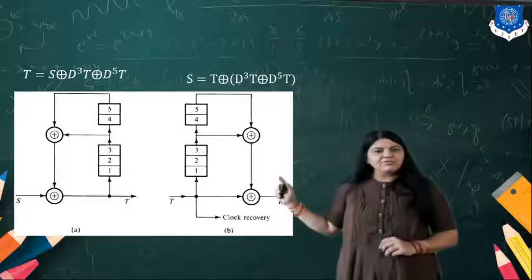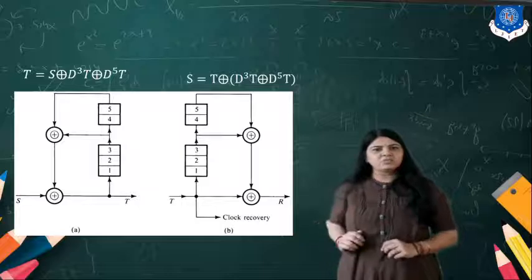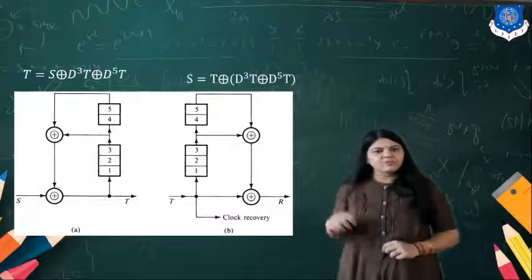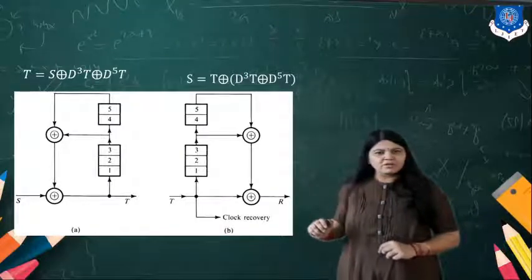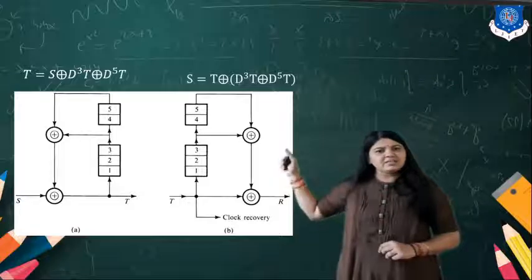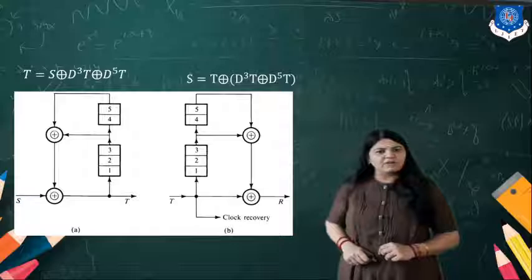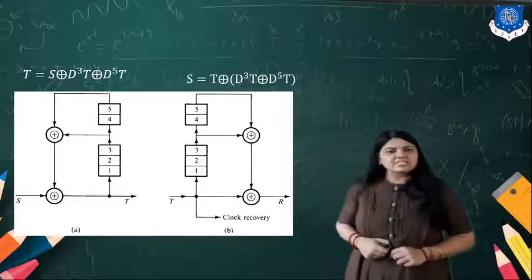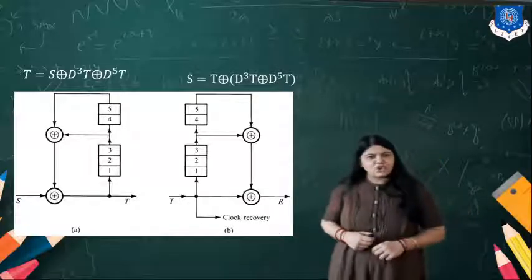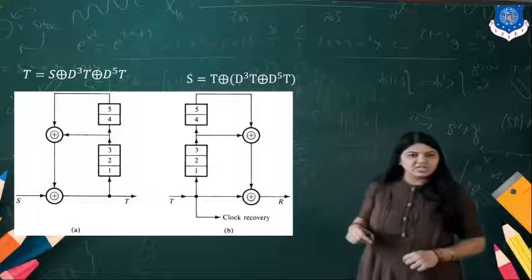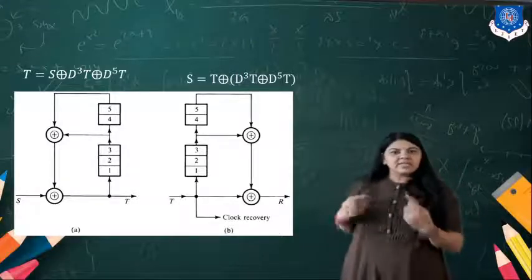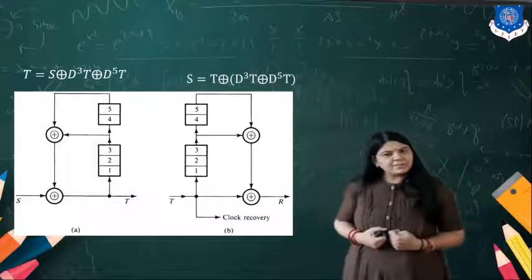Then there are another two shift registers, number 4 and number 5, so it is D raised to 5 T. So the function for figure A is T equals S XOR D cubed T XOR D raised to 5 T.